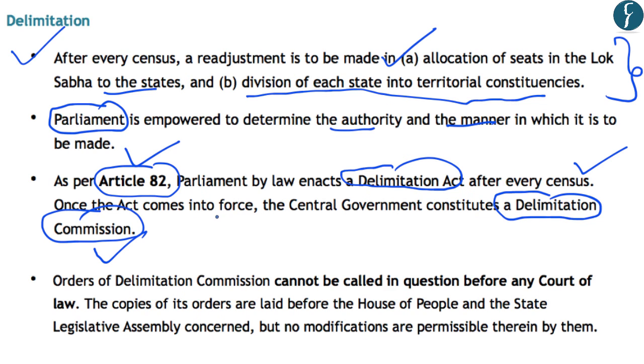Now, one very important fact related to the Delimitation Commission is that the orders of this Delimitation Commission cannot be called in question before any court of law in India. Which means that the recommendations of this Delimitation Commission are binding and cannot be called in question in front of any court. Further, the orders of the Delimitation Commission are laid before the House of the People and the State Legislative Assembly concerned. However, the Lok Sabha and the State Legislative Assembly cannot modify the recommendations of the Delimitation Commission. So this is another important fact for us from the preliminary examination point of view.